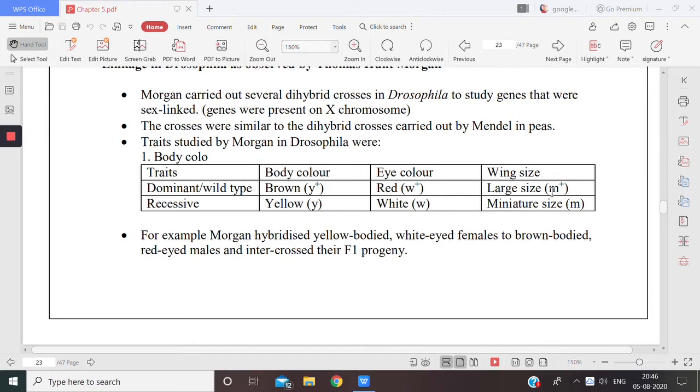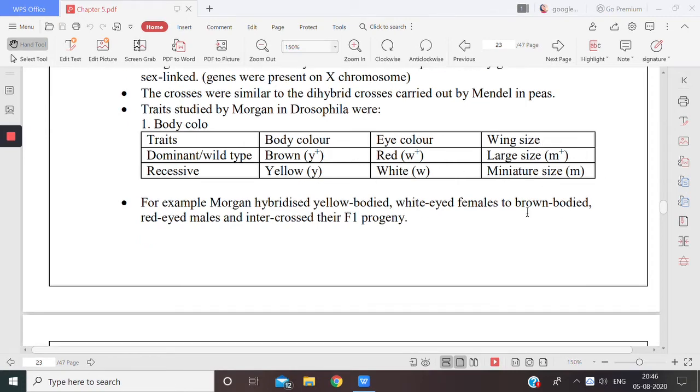For example, let us take this one. He hybridized a yellow bodied, white eyed female, where both the characters are recessive, to a brown bodied, red eyed male, which are also dominant characters. So let's take these two examples. The dominant one is brown body with red eye, and yellow body with white eye is the recessive one. So what is the F1 progeny?